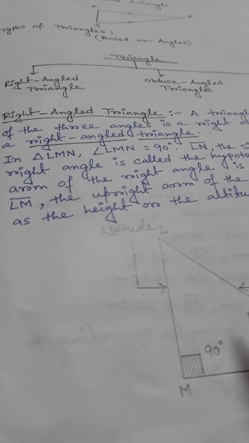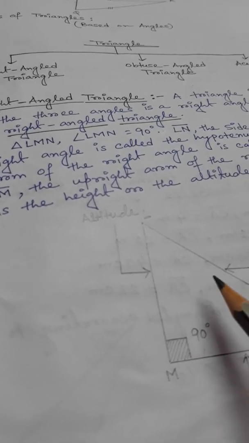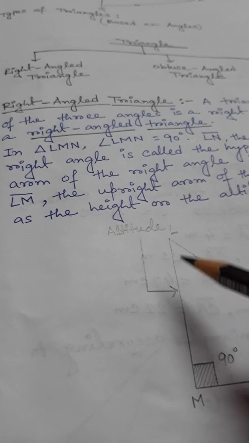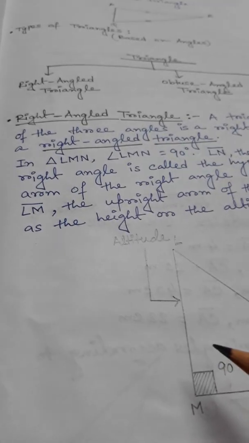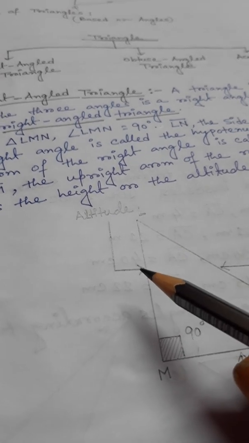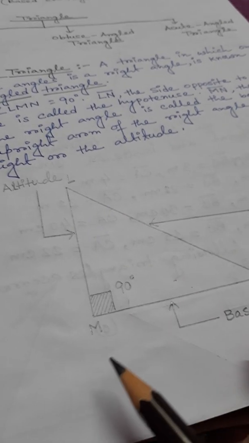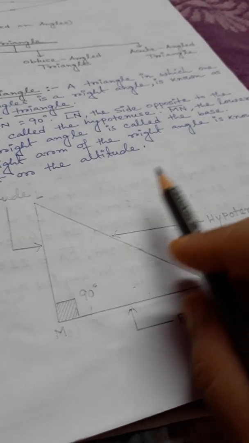LN, so what is this LN? LN is the side opposite to the right angle, and it is called the hypotenuse. So this side is called the hypotenuse. This side MN is the base of the triangle. And this side LM, the upright arm of the right angle, is called the height, or you can say altitude. The hypotenuse is the side opposite to the right angle, and the base is MN, the lower arm of the right angle. So this is the base.